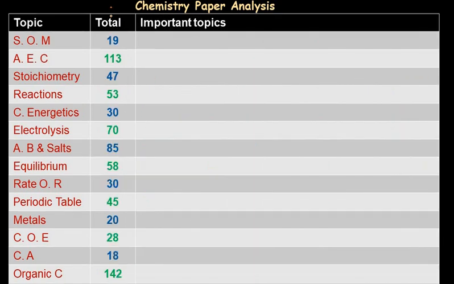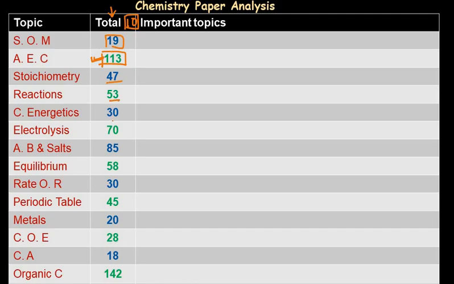This is the total marks of questions asked in the last 5 years. So you can say that the total of 10 papers I have summarized here, because each year I have taken summer and winter sessions both. So here you can see that states of matter 19 marks, atoms, elements and compounds 113 marks, a good number, a good weightage you can say.